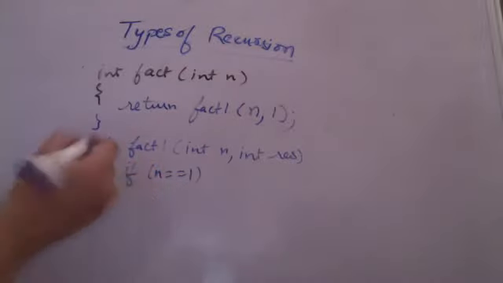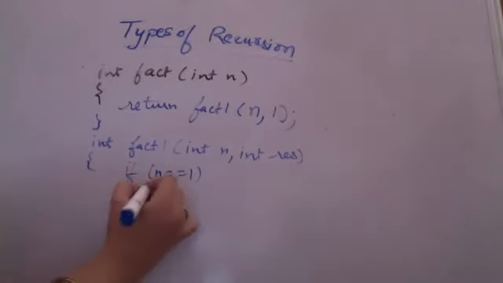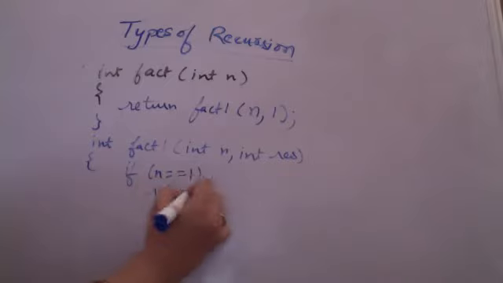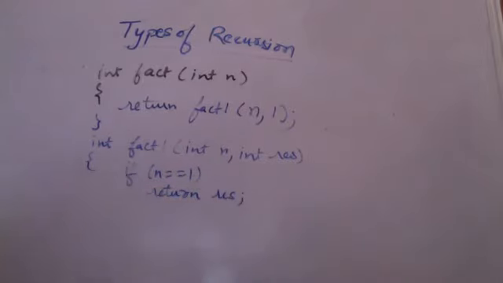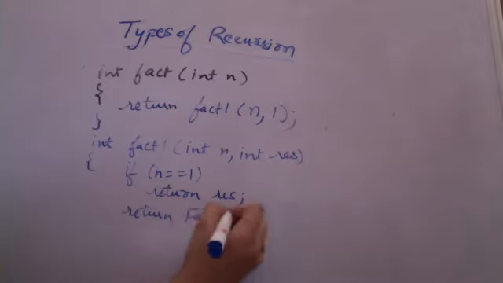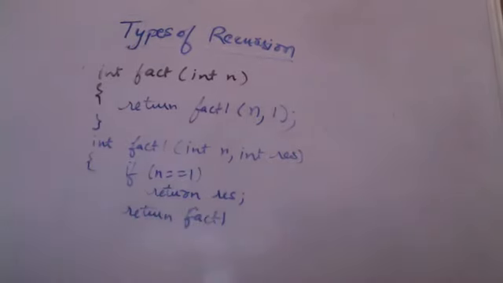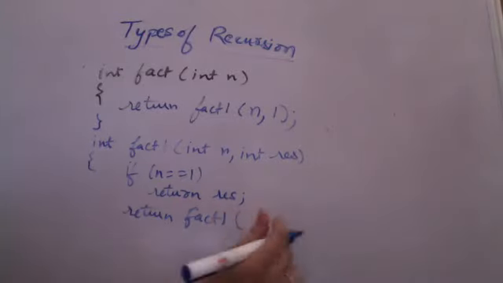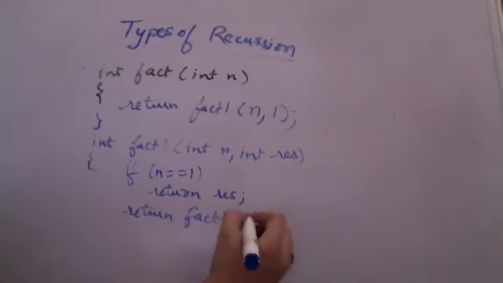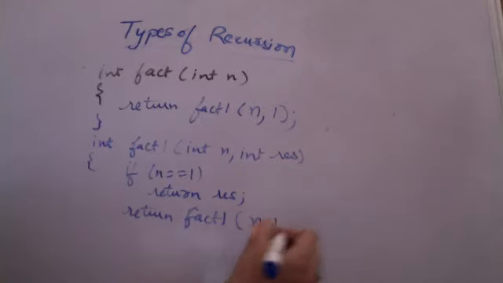Now if n is equal to 1, definitely you have to return the residual result value. Return result, which is 1 in this case. If you are not returning the result, then now you are returning the same function factorial1. You are calling the same function, but the process is happening here. You are calling this for n minus 1 comma n into result.